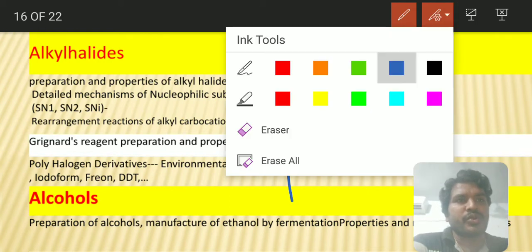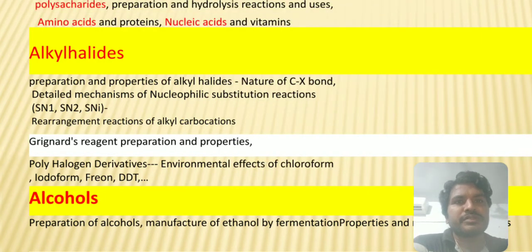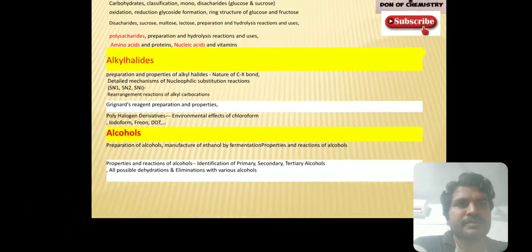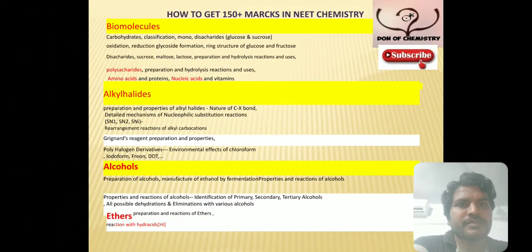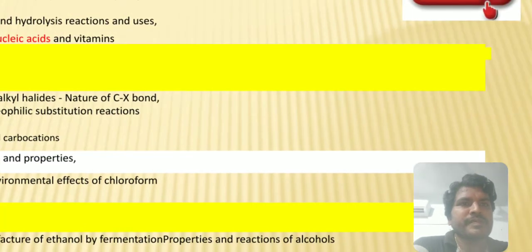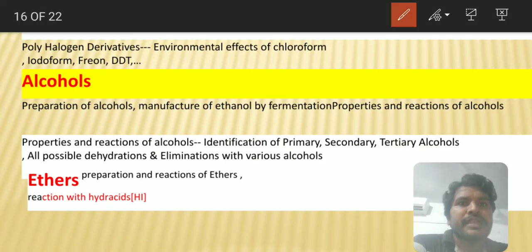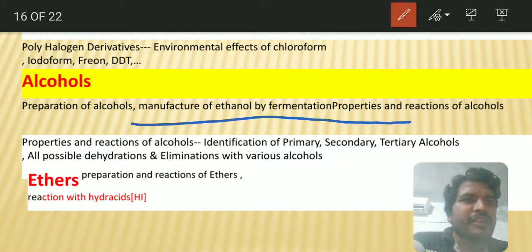And next, let us go to the alcohols. See, in the alcohols, the preparation, the manufacture of ethanol by fermentation methods.